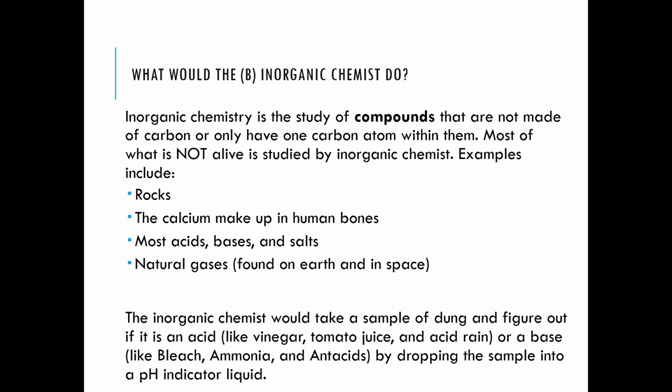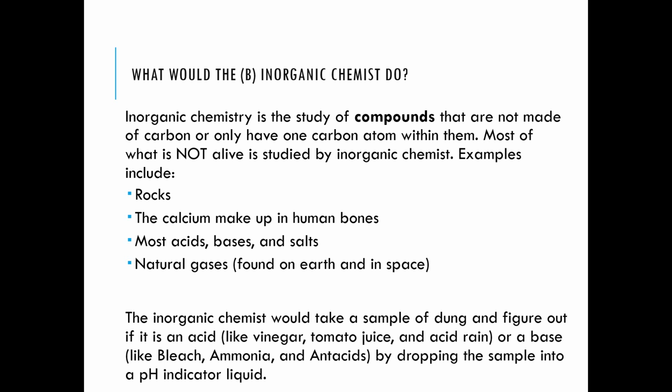We will cover in later lectures how a pH indicator works. But just for a little introduction, a pH indicator indicates to us whether the sample is an acid or a base. If we drop the sample into a pH indicator liquid, it would change color according to the pH of the sample. The pH is basically the amount of hydrogen ions or hydroxyl ions present in the sample.